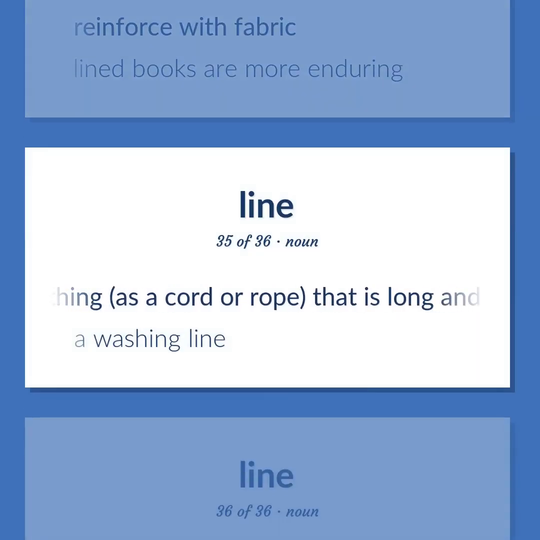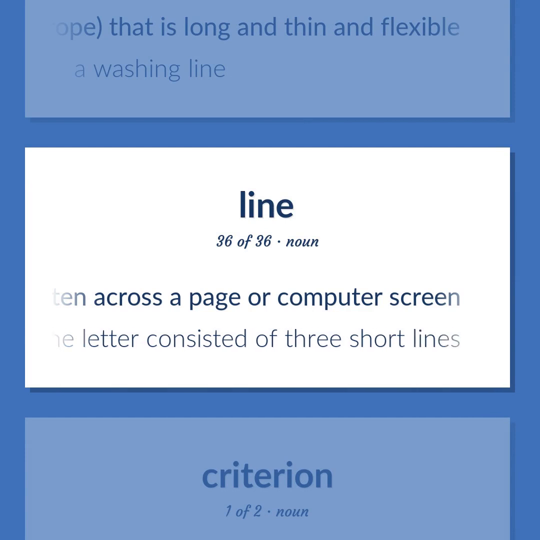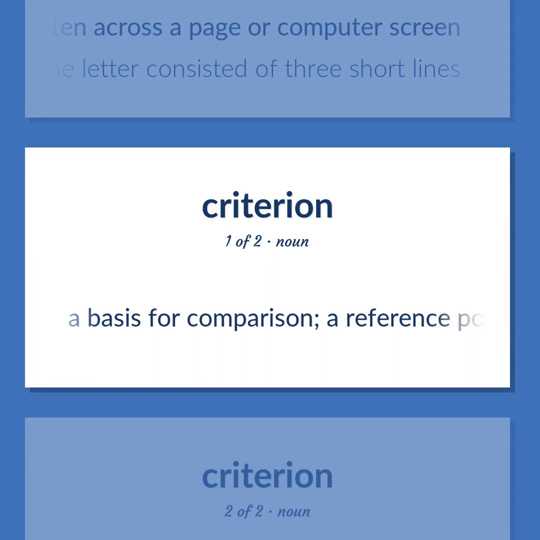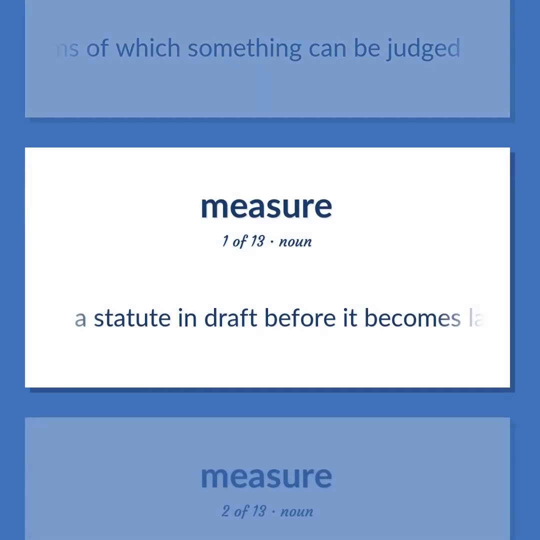Something, as a cord or rope, that is long and thin and flexible. A washing line. Text consisting of a row of words written across a page or computer screen. The letter consisted of 3 short lines. A basis for comparison. A reference point against which other things can be evaluated. The ideal in terms of which something can be judged. A statute in draft before it becomes law.